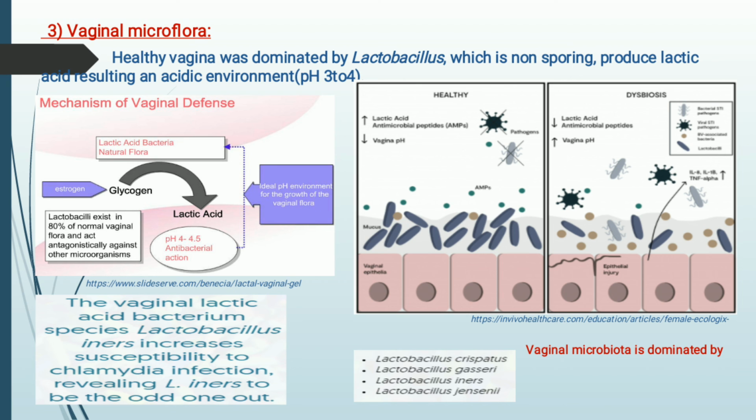So we can say that L. iners, that is Lactobacillus iners, is not as good for us. Actually, it is more pathogenic in nature. It shows more pathogenic nature, and it leads to the infection chlamydia. It is known as iners because its size is very short and it does not appear easily. That's why it is known as Lactobacillus iners. So this is the vaginal microflora. Our vagina is dominated by Lactobacillus species, which are aerobic in nature and produce lactic acid and make our vagina flourish. So it is very important for us.